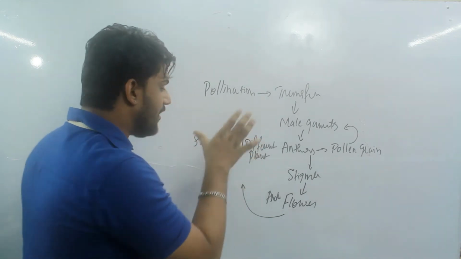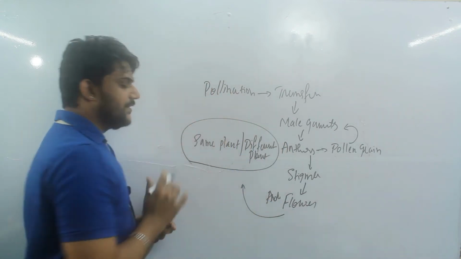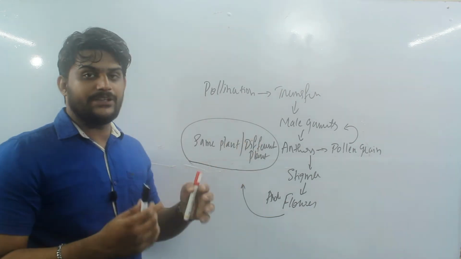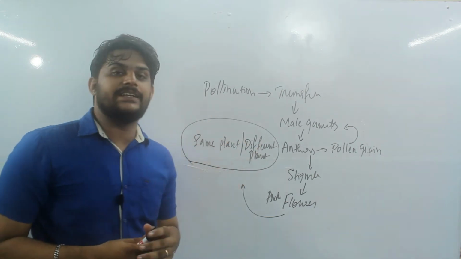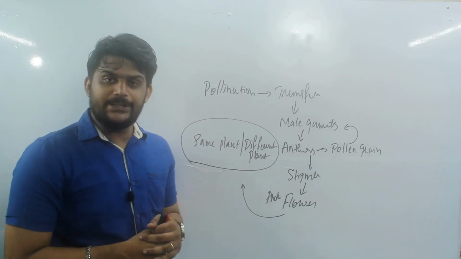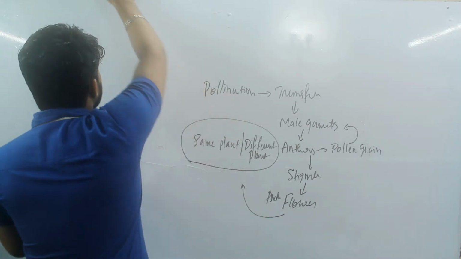On the basis of this transference from one plant to another, pollination has mainly been categorized into two types.